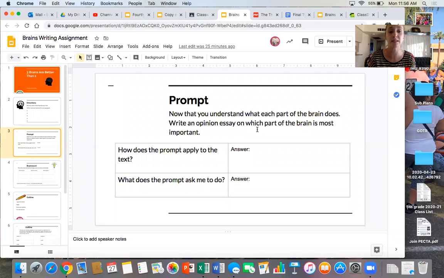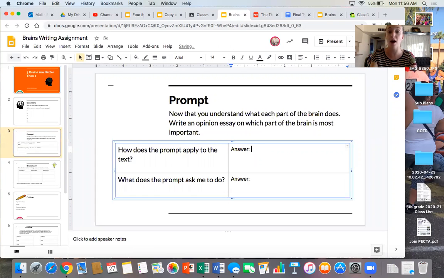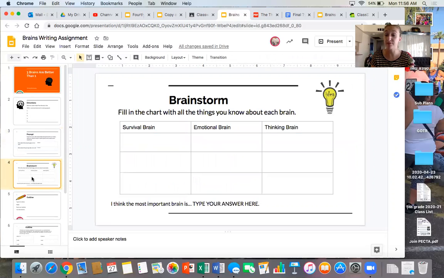So I'm going to type into these boxes: how does the prompt apply to the text? I can just click on that box and type in there. What does the prompt ask me to do? I should write a sentence about what I'm going to do now that I've read the article, thought about it, and read the prompt that I'm going to write about. Now that I've done all of those things, I'm going to go on to my next slide, which is my brainstorm. That's the second part of the writing process.